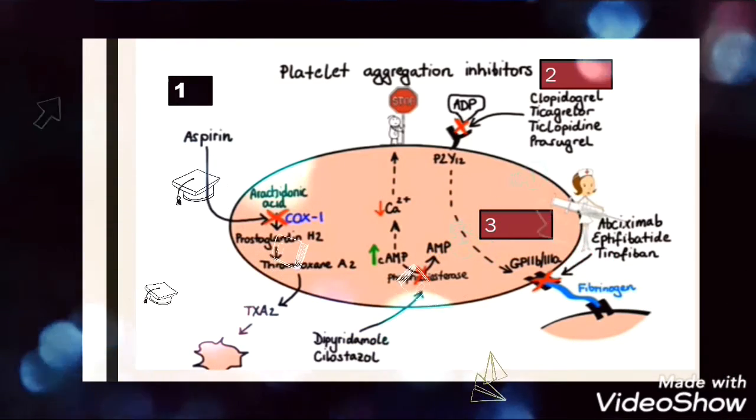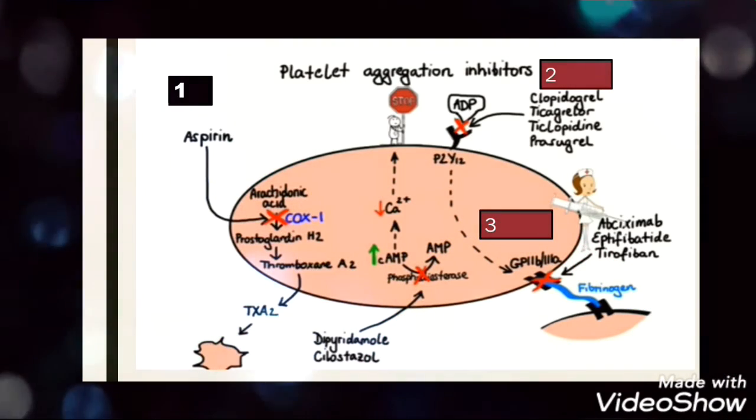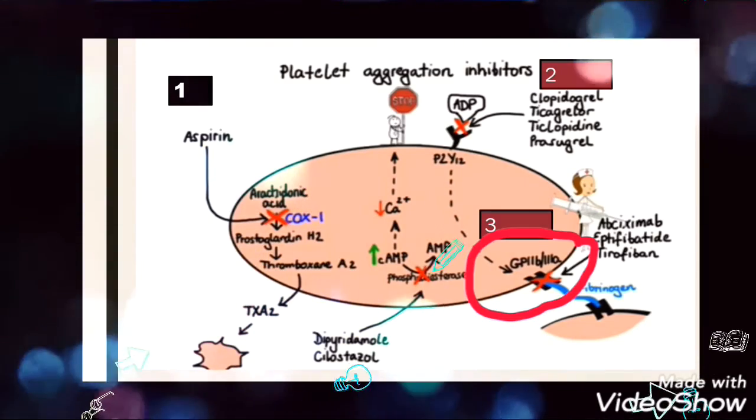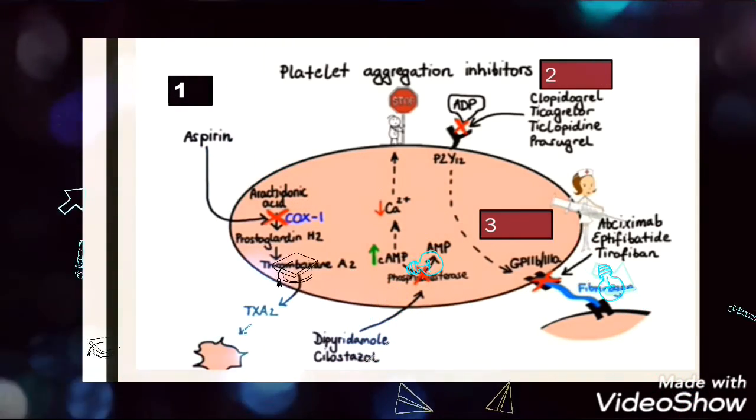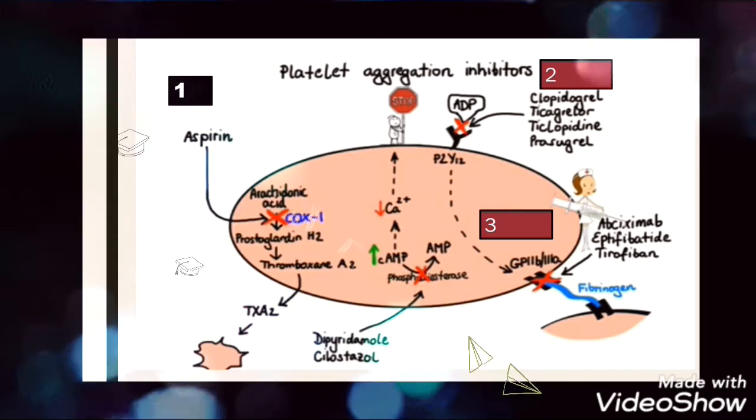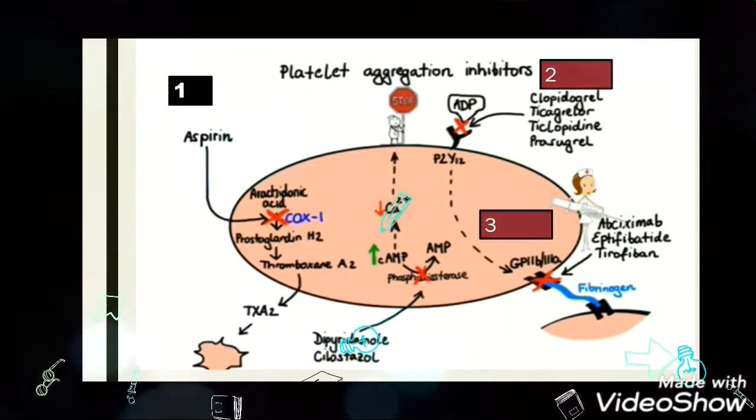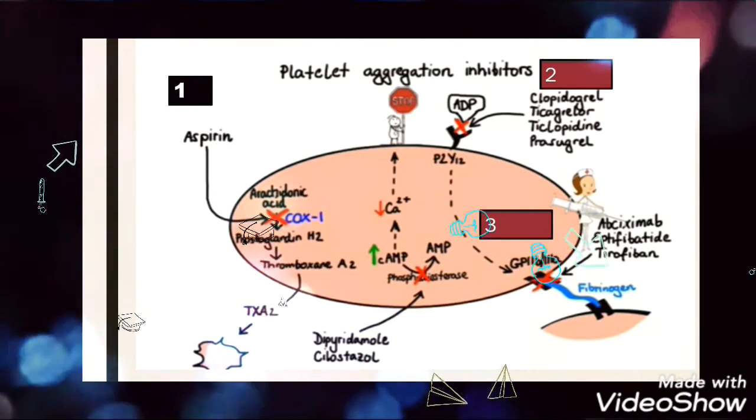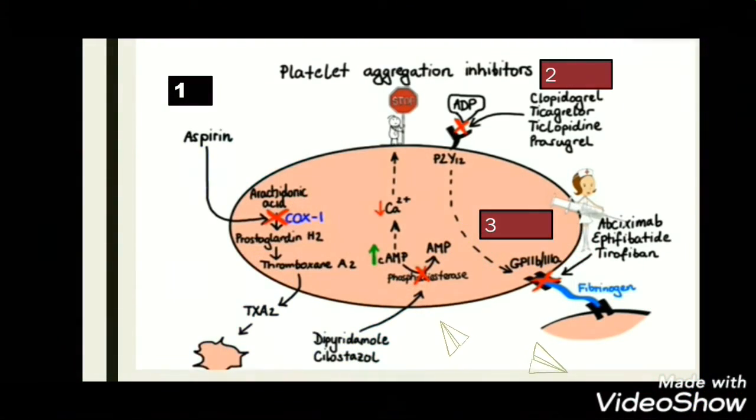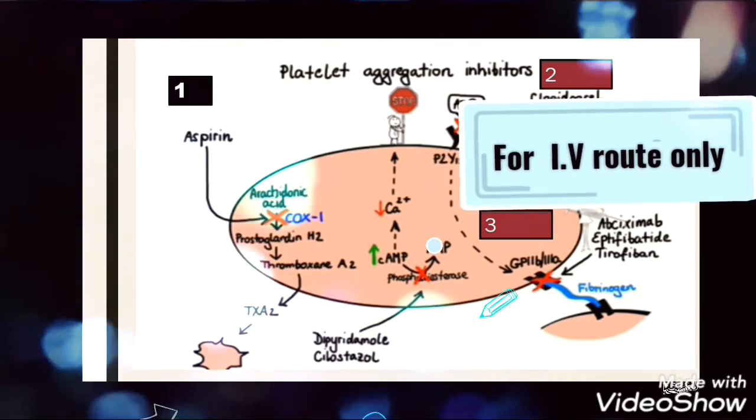Next, the ligands of GP2B3A receptor. The drugs which act on the GP2B3A sites inhibit the cross-linking of fibrinogen polymer and prevent the conversion of soluble fibrin into insoluble fibrin clot. Thus, the blood clotting is inhibited, and the drugs which bind to this GP2B3A receptor site are abciximab and